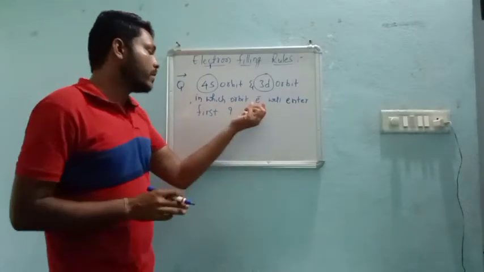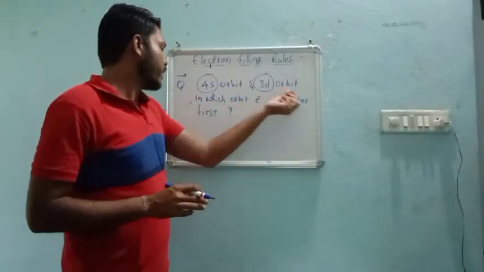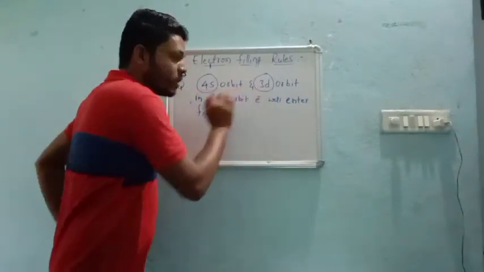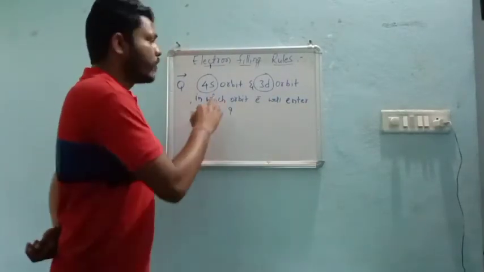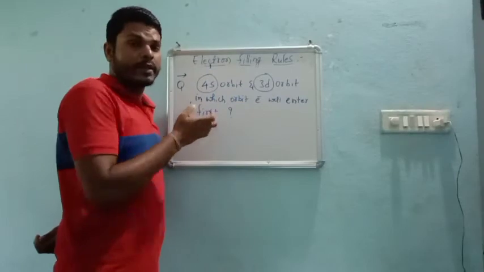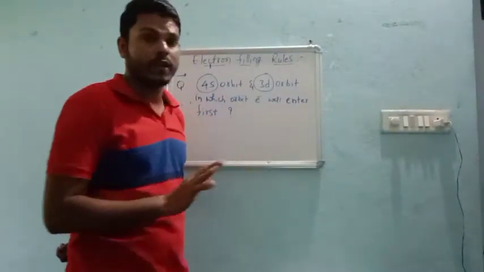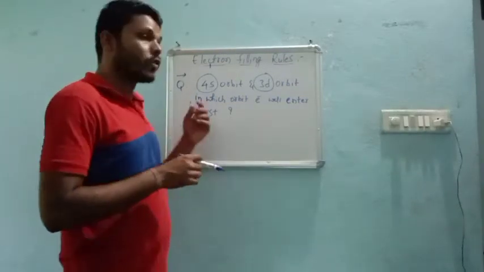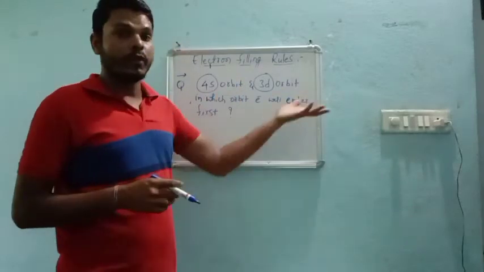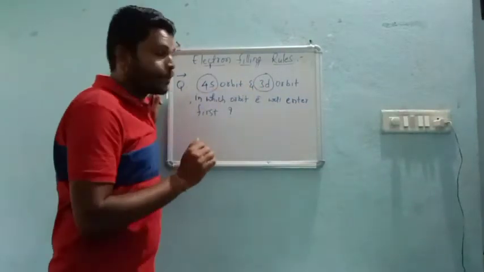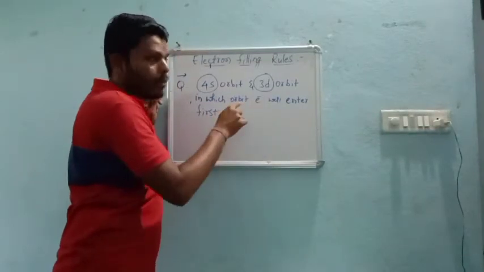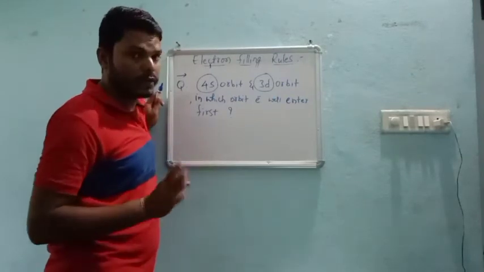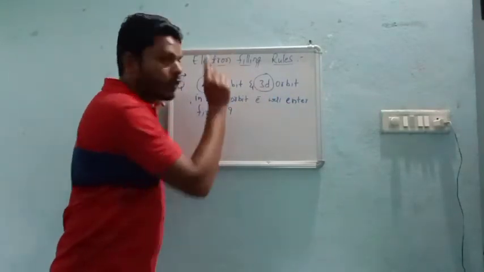That means in which orbital the electron will enter first. We don't know whether the 4s orbital has lower energy or the 3d orbital has lower energy. We will solve it later, but let us understand what the question is and what answer we need to give. So we need to calculate which orbital has lower energy.